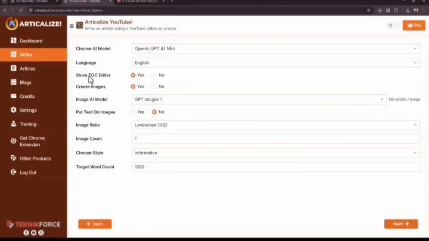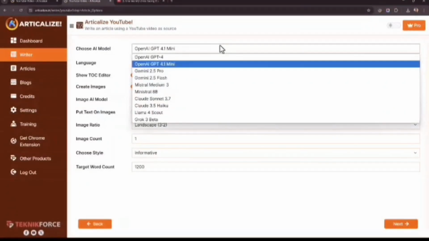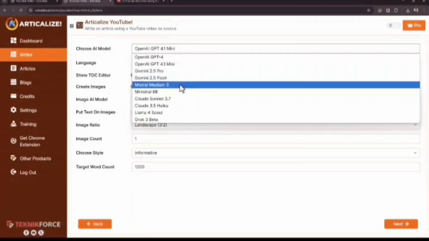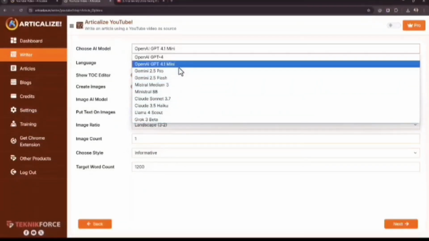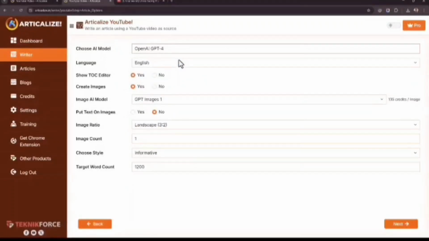Then you get to choose how you want to create the article, what kind of AIs you want to use. We do give you options to use multiple AIs. There's of course OpenAI ChatGPT, there is Gemini, Mistral, Claude models. There are models from Meta, Llama, and Grok 3 too. So you can use any AI you want. I'm going to use OpenAI GPT-4. It's a pretty good one.